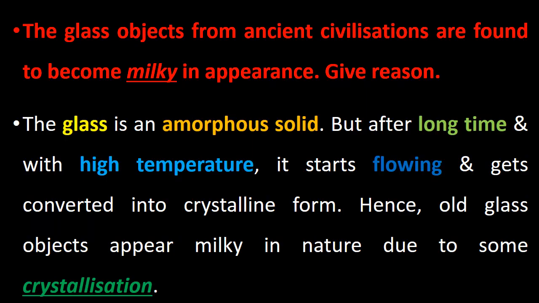Okay, there will be one give reason question in the exam, that is, the glass objects from ancient civilizations are found to become milky in appearance. Give reason. Okay, the glass, as we all know, is an amorphous solid, but after a long time, that means as the time passes and as the temperature increases, it starts flowing and gets converted into crystalline form. Hence, old glass objects appear milky in nature due to some kind of crystallization process.